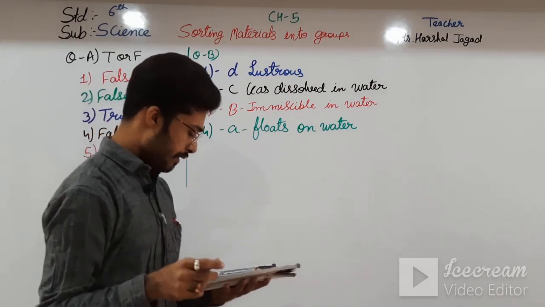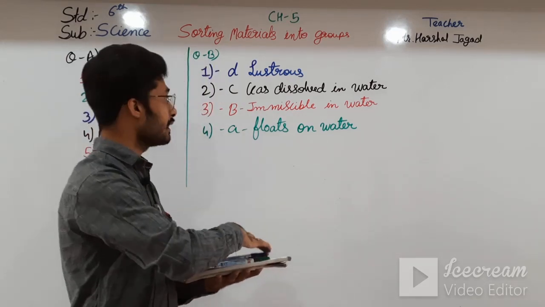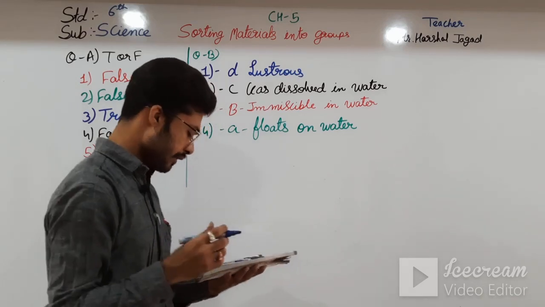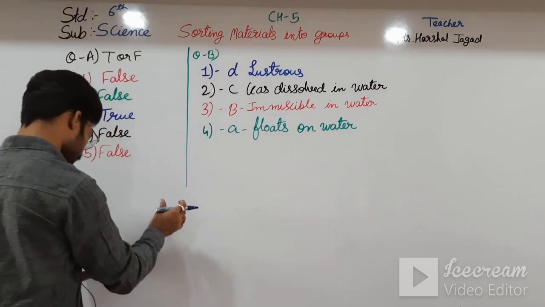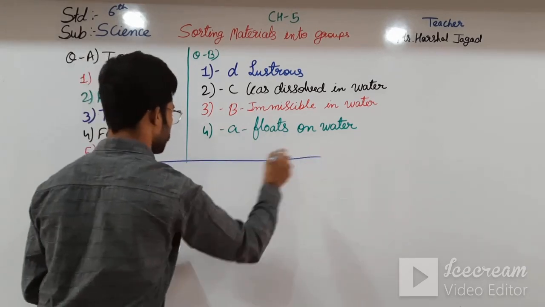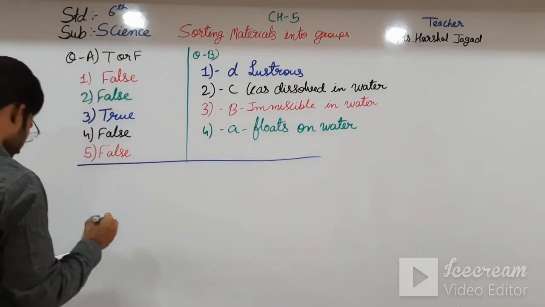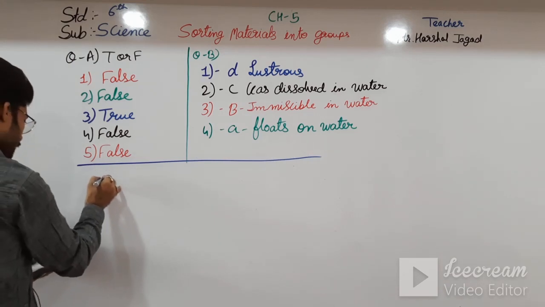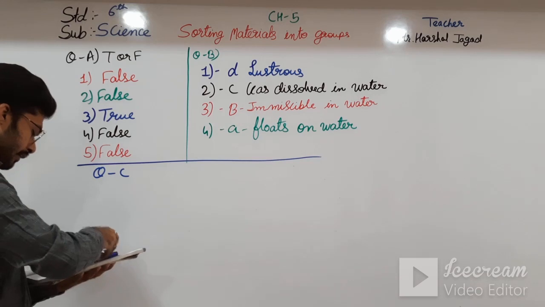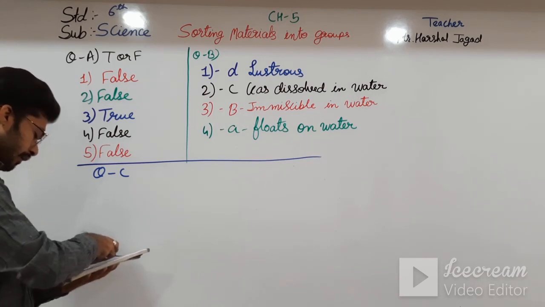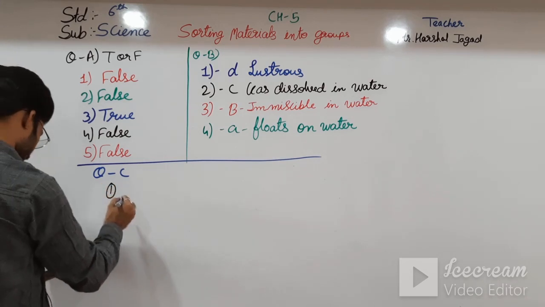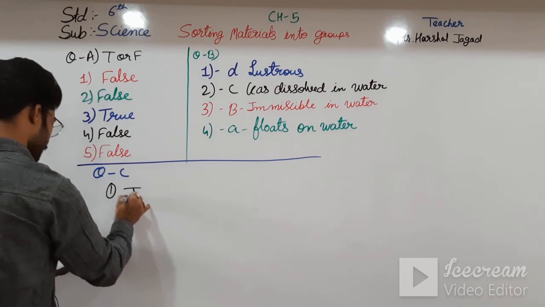And another one, question number C, sort the following on the basis of solubility in water. So let us do that. Question C, sort the following on the basis of solubility in water. Petrol, first one, is immiscible.